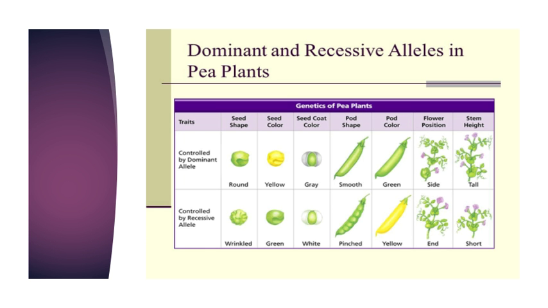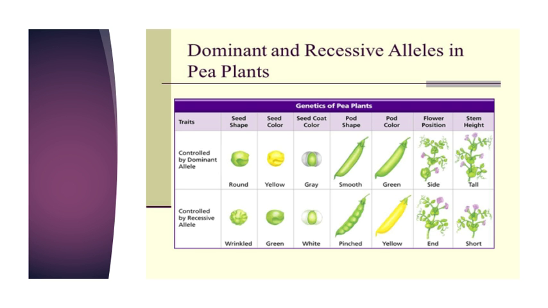Here are the dominant and recessive alleles in pea plants which Mendel used. In the first column, you can see that there are traits controlled by dominant allele and controlled by recessive allele. In seed shape, the dominant allele is round and the recessive allele is wrinkled. In seed color, yellow is dominant allele and green is recessive allele. In seed coat color, gray is dominant allele and white is recessive allele.